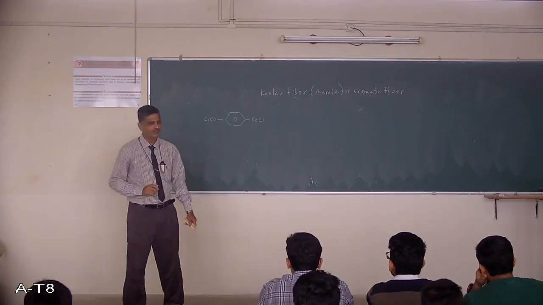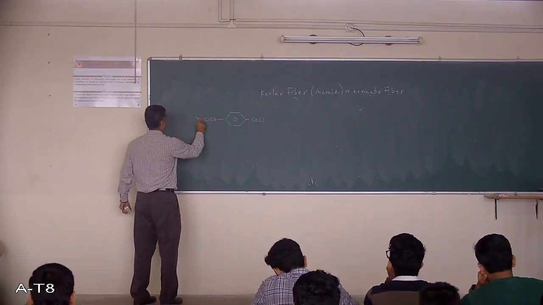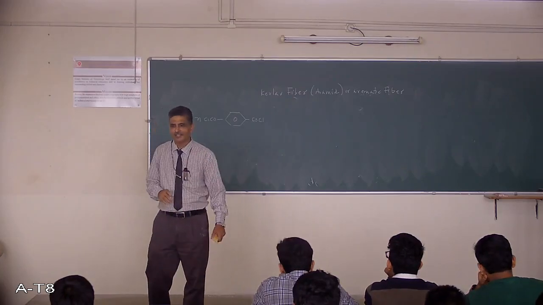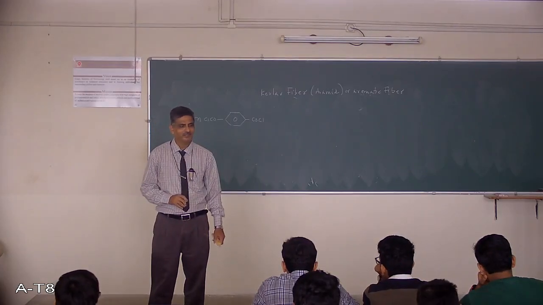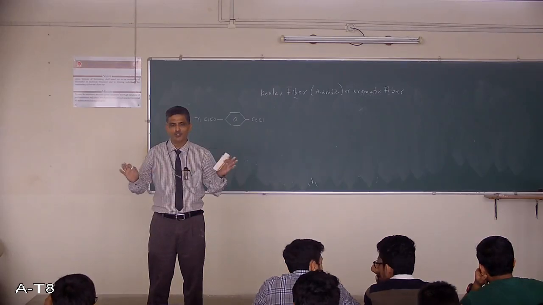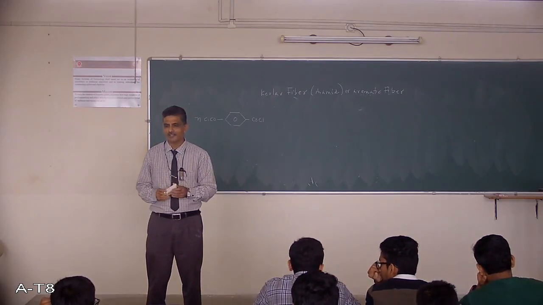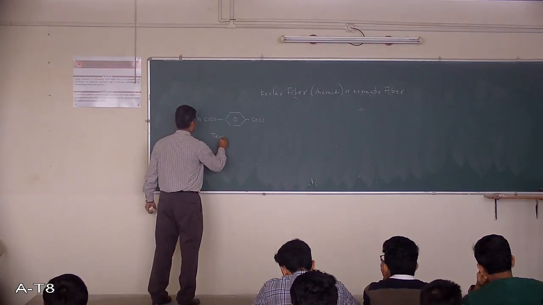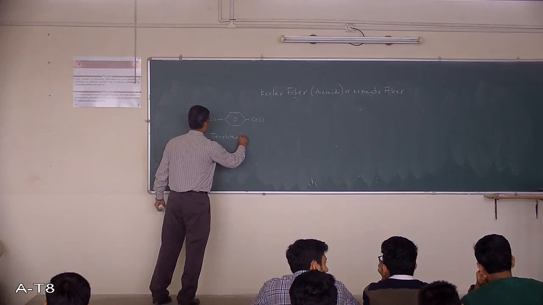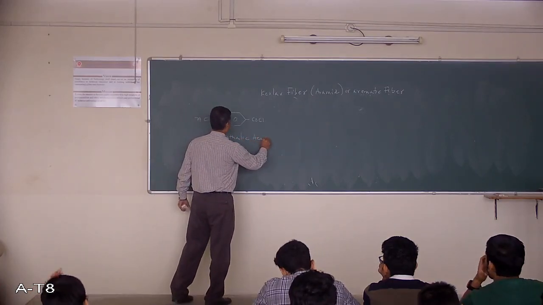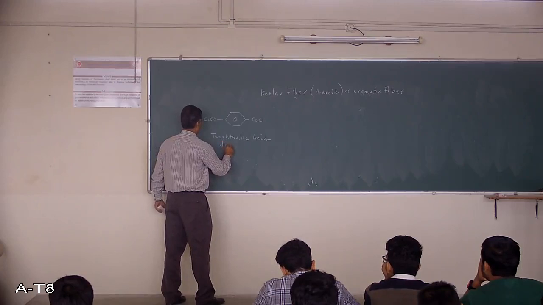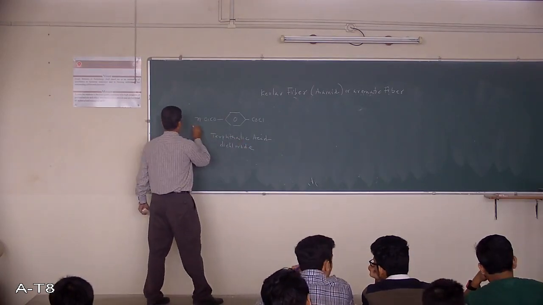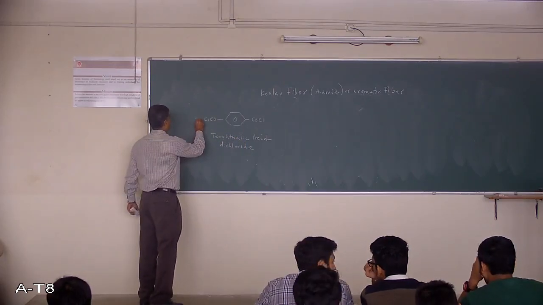What is this? An aromatic ring and two COCl groups at the end, acid chloride groups. I'll write it as terephthalic acid dichloride, n times, if I start with.